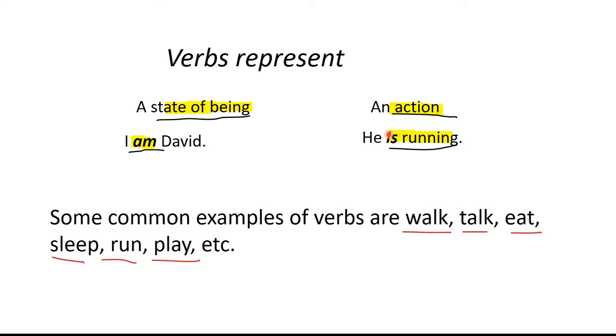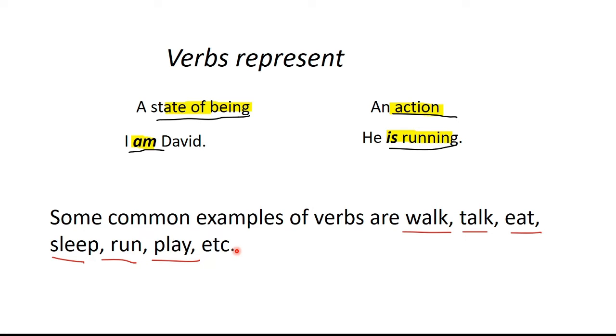I am David. Now look at this example. He is running. Is is the conjugated form of the verb to be for the third person singular. He is the subject. Running is a present participle, the root form of which is run, and is running is a verb string that is showing the action that this subject is performing. Some common examples of verbs can be walk, talk, eat, sleep, run, play, etc.